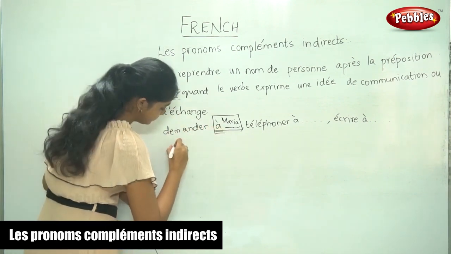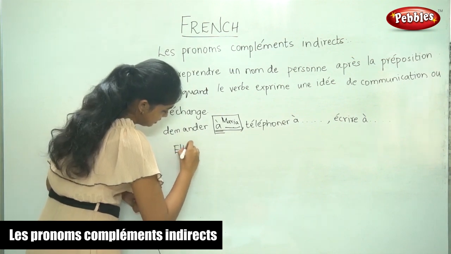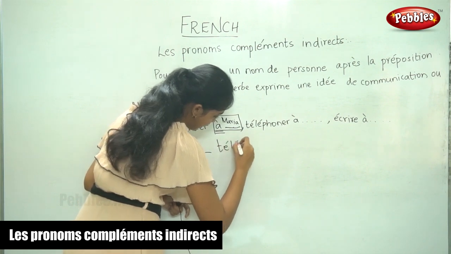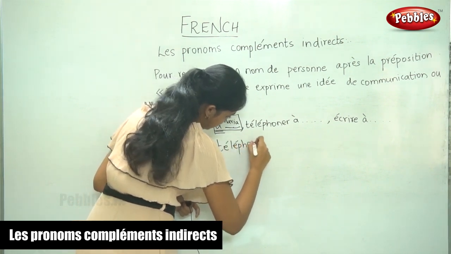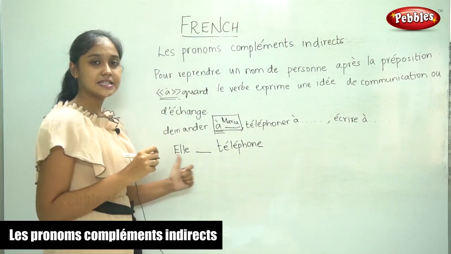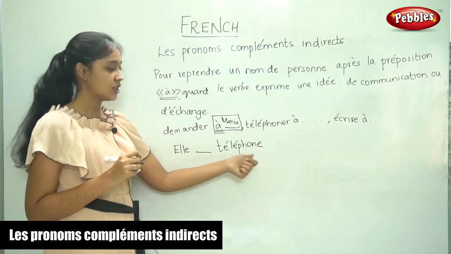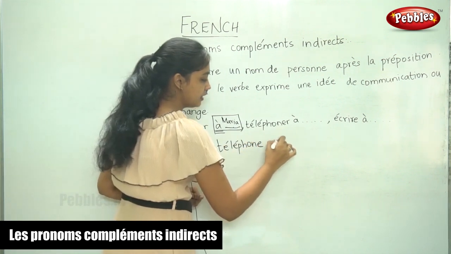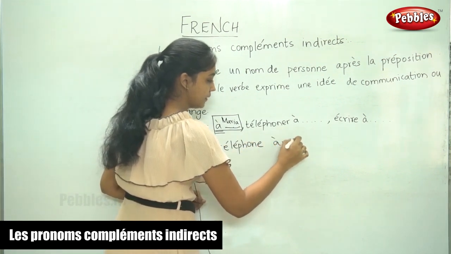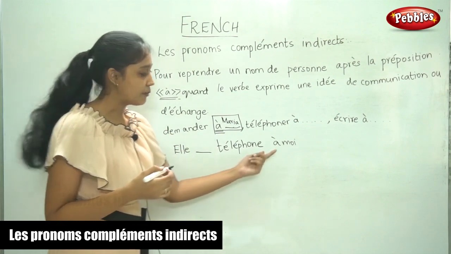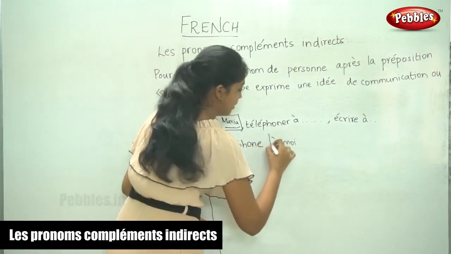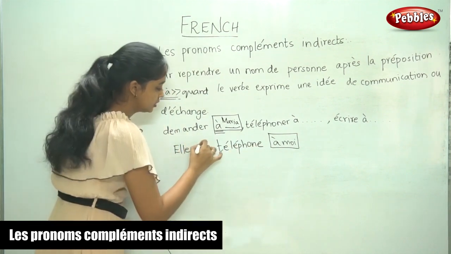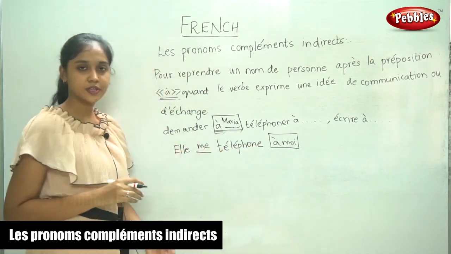So let us take this example, Elle téléphone. Now if it is à moi, we have a preposition and we are going to replace this entire thing with me.